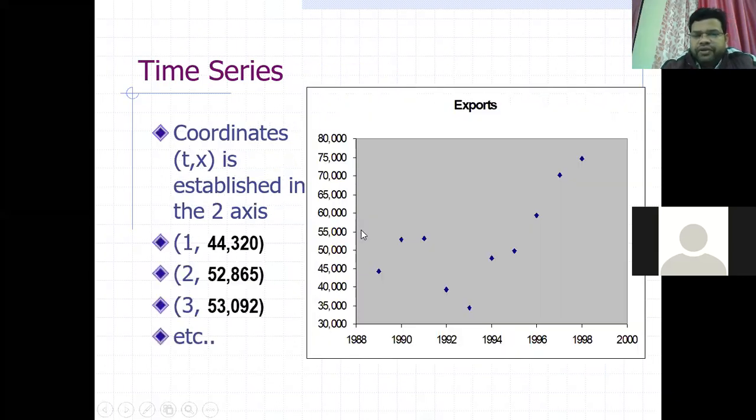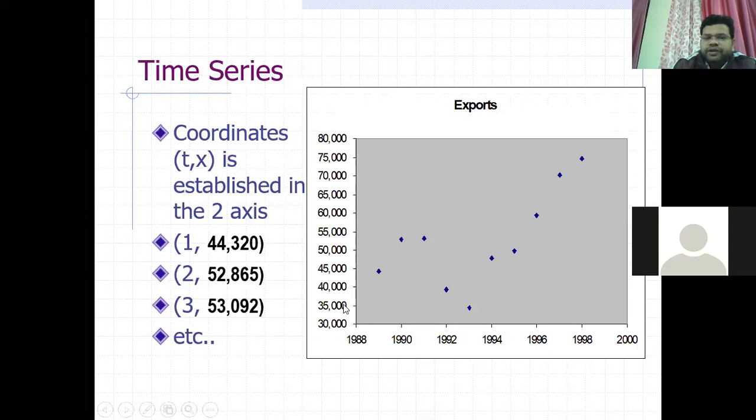And graphically, how can you represent them? In a graph, on the x-axis, you will always take the time period. Time is always taken on the x-axis, and on the y-axis, we will consider that variable which is given in our problem or question, like exports.